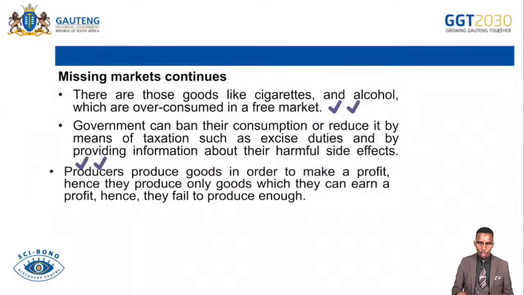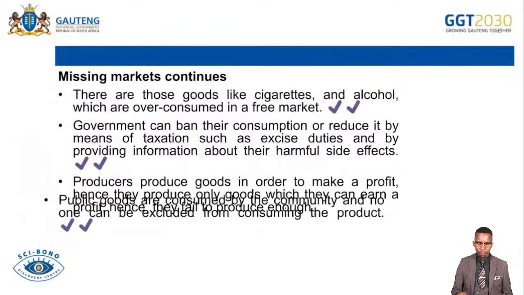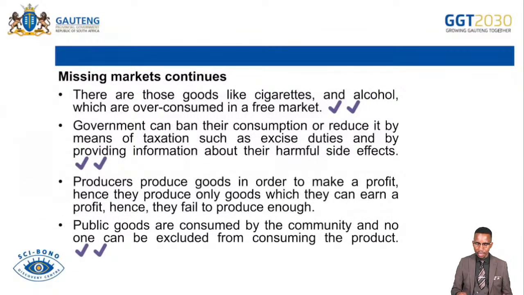And then we continue. Producers produce goods in order to make a profit. Hence, they produce only goods from which they can earn a profit. Hence, they fail to produce enough. Public goods are consumed by the community, and no one can be excluded from consuming these products.